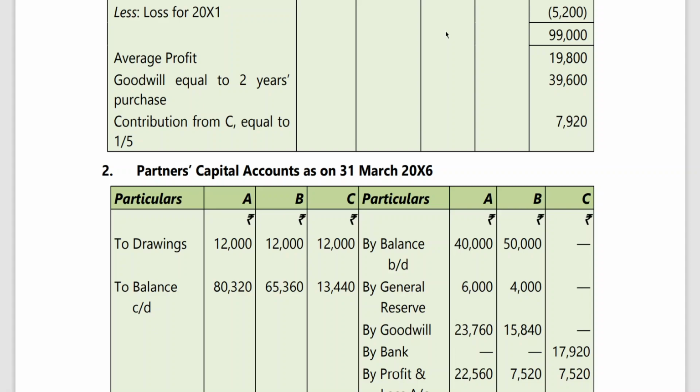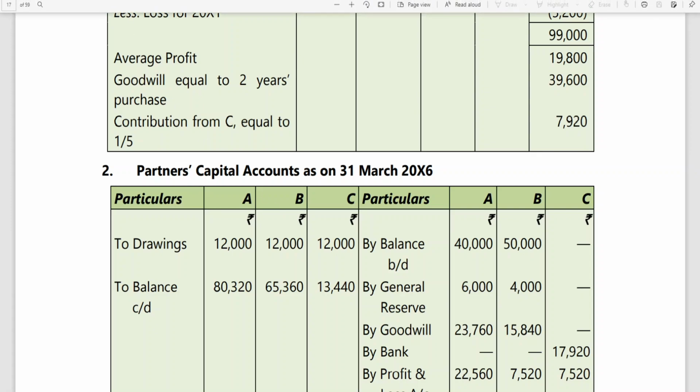The reason is that after doing it, this goodwill is going to appear in the balance sheet of a company as an intangible asset. So this goodwill, 39,600, you need to transfer according to their profit sharing ratio, that is 3:2. So by 5 into 3, it is coming to 23,760, and 15,840. What is the entry for this, sir? Goodwill account debit, to old partners' capital accounts. This goodwill is going to appear in the balance sheet.